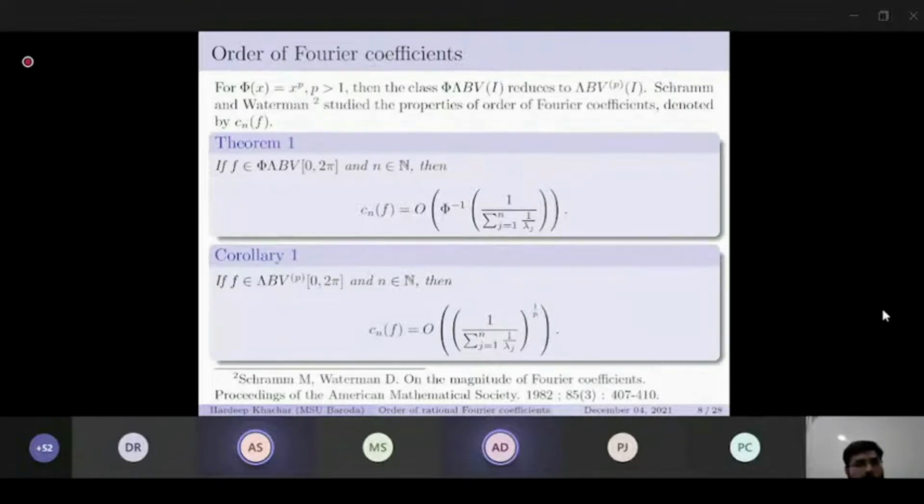Schramm and Waterman studied properties of the order of the Fourier coefficient, denoted by c_n f. If f is of phi lambda bounded variation, then c_n f is of order phi inverse of 1 upon the summation of 1 upon lambda j. If f is of lambda BVp, then we get this equivalent condition.